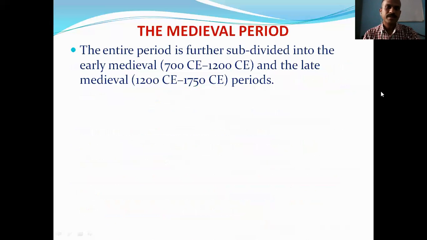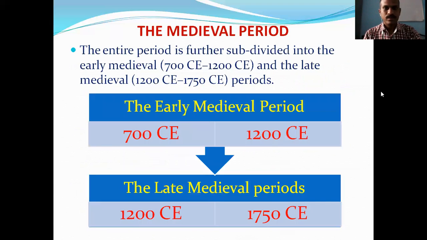Then the medieval period, that entire period, is further subdivided into the early medieval period, that is from 700 CE to 1200, and the late medieval period, that is 1200 to 1750. Okay, so here you can see the graphical picture of the division of the medieval period.